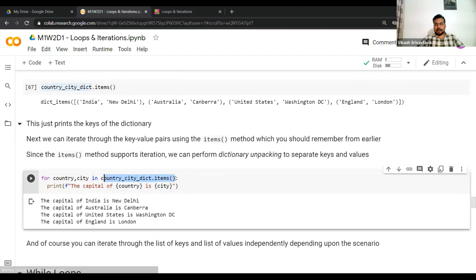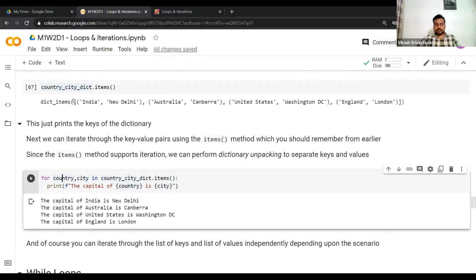We will of course be applying the for loop only on an iterable object. This is an iterable object, and each element in this iterable object is a tuple. We can unpack that tuple by just writing country comma city.